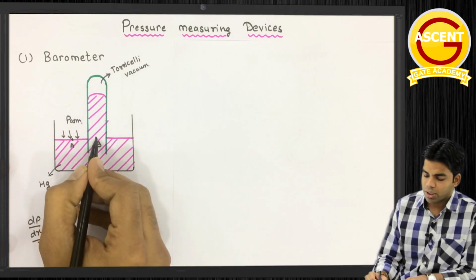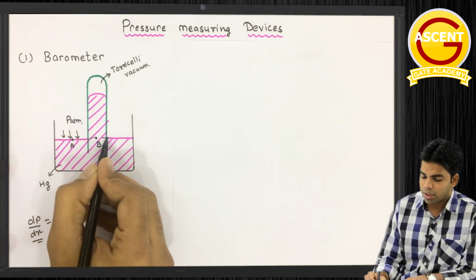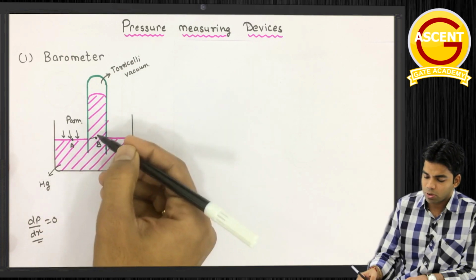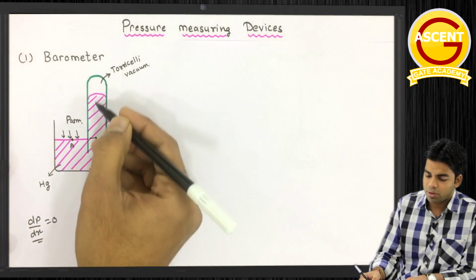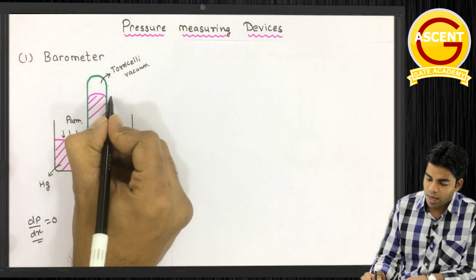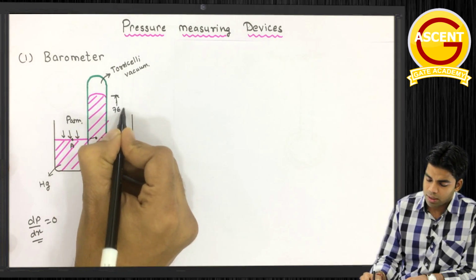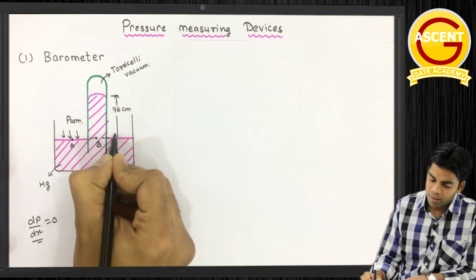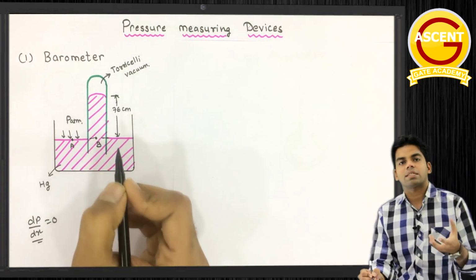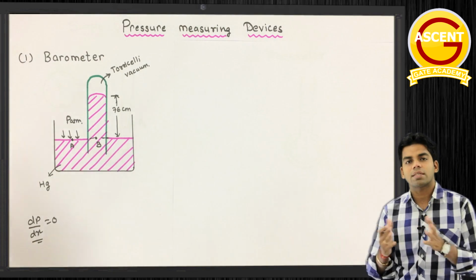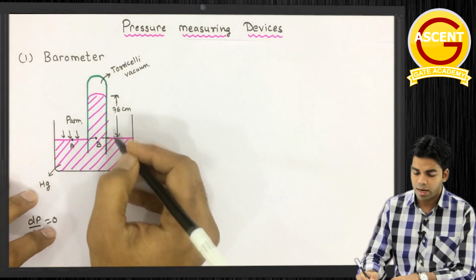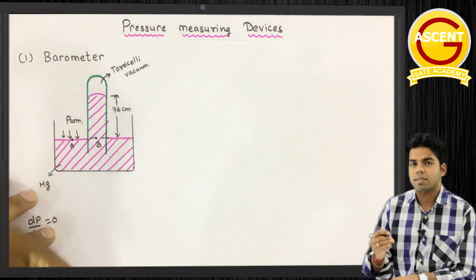Getting this? And the pressure at point B is because of the mercury which is above it. This height, when measured at atmospheric pressure, is 76 centimeter. That's why we call the atmospheric pressure 76 centimeter of Hg. So what is this 76 centimeter? 76 centimeter is the height to which the mercury has risen.